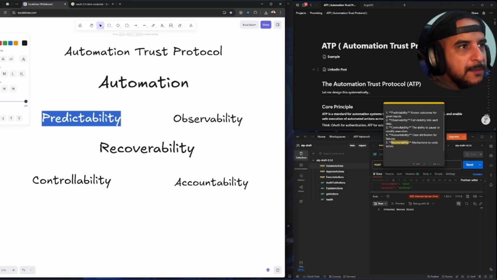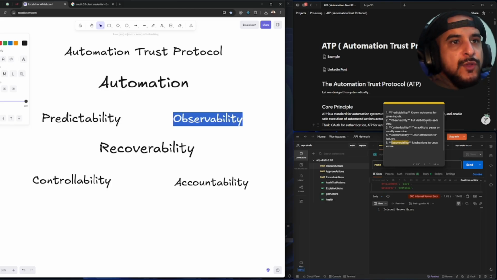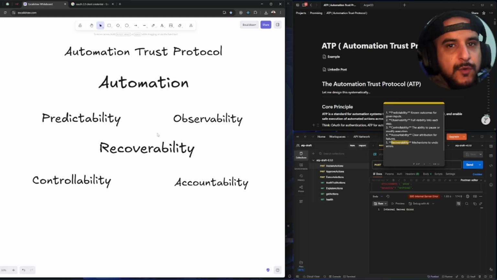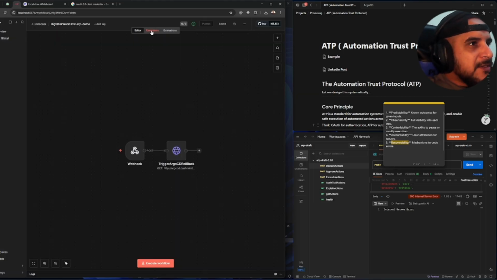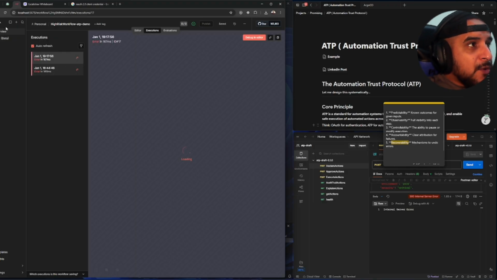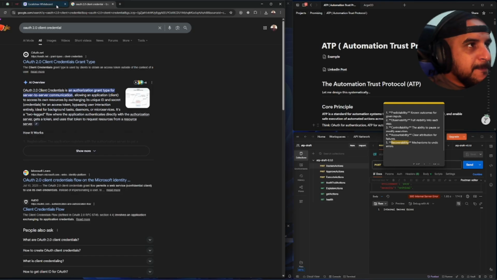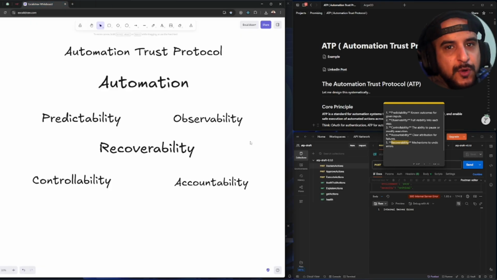So that's the word predictability, and observability is a very well-known word. You want full visibility into each step. If you look at automation engines today, they don't give you that visibility. They give you visibility, but they don't give you full visibility at all, right? You just see a nice UI, take n8n for example, because we're using it as the automation engine in our demo. They give you a nice UI, and you can see the execution, but there is no full visibility, and that's what we're aiming to do with ATP.